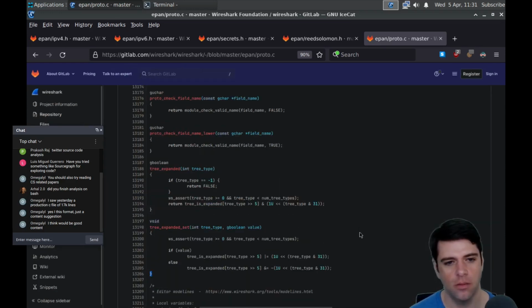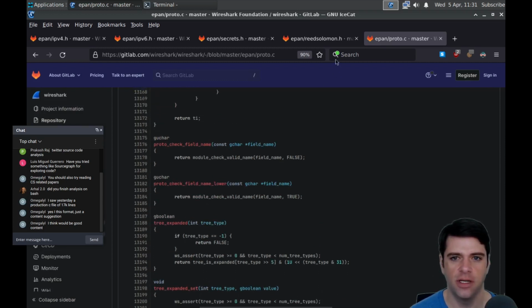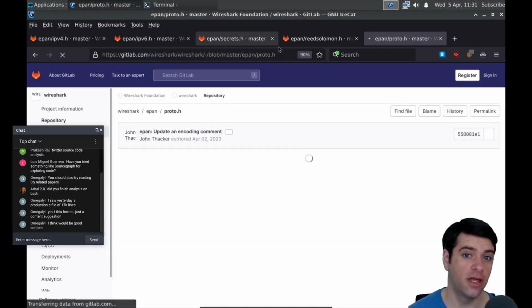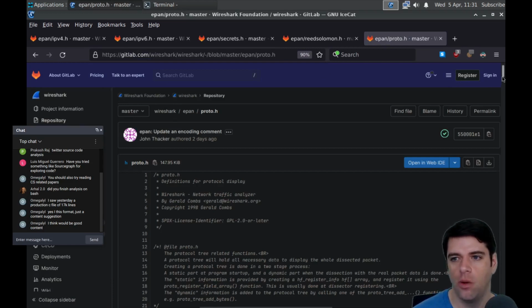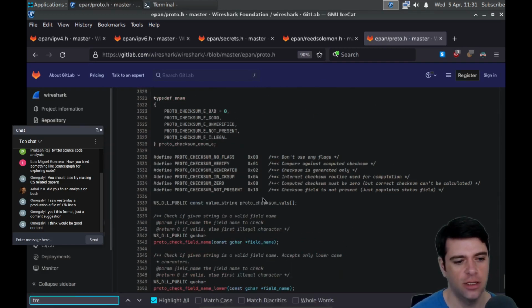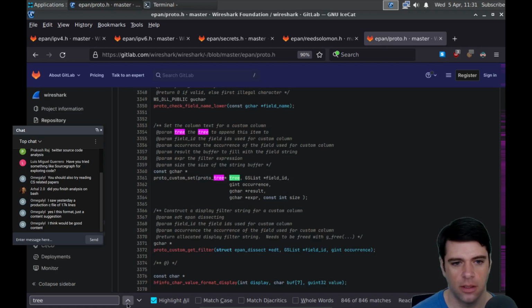All right. Wild. So tree expanded set. We're going to check if tree is expanded. So let's look at the header again. This is presumably another file where, if you are really curious about Wireshark, this would be where to go. But let's just search for tree. All right, protocol tree related functions. Oh, this is just the proto custom set proto tree: set the column text for a custom column.